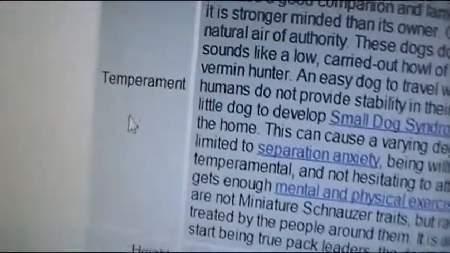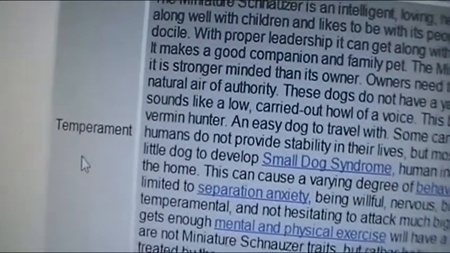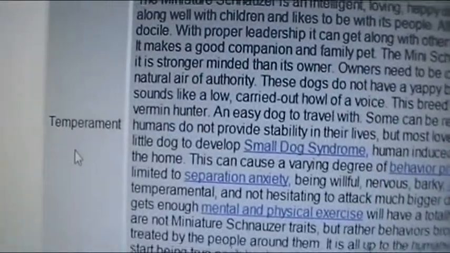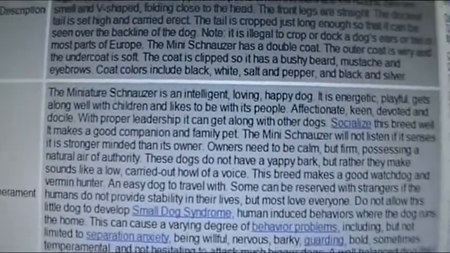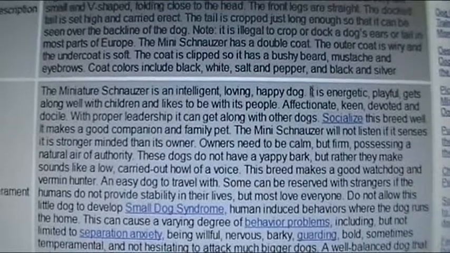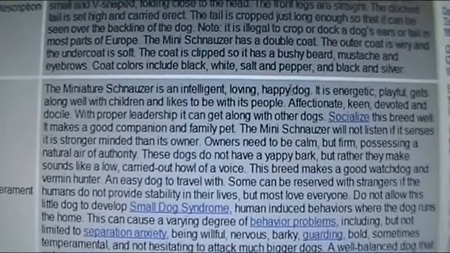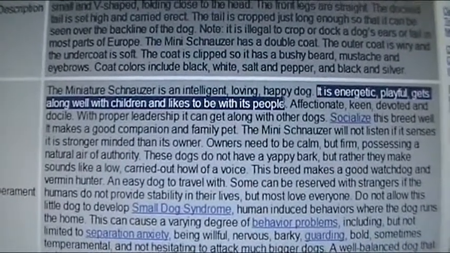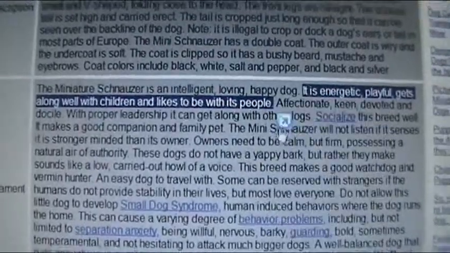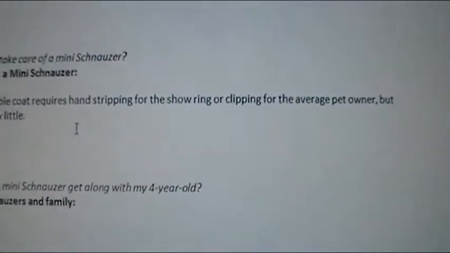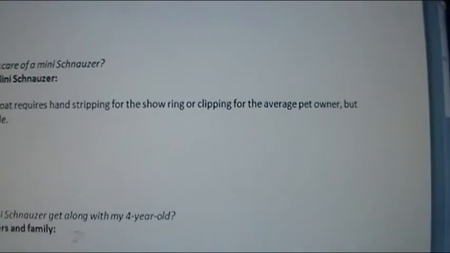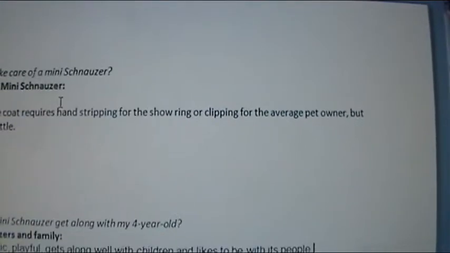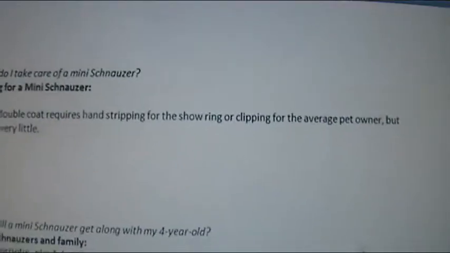Temperament. We decided in class that temperament was important because temperament describes how the dog behaves, and that would work well to decide if this is the right dog for a 4-year-old child. So let's see, intelligent, loving, happy, energetic, playful, gets along well with children. Look at that. I need that. So I'm going to copy that. I'm going to paste it into, whoops, not that spot. I'm going to paste it down here. Paste. Okay.